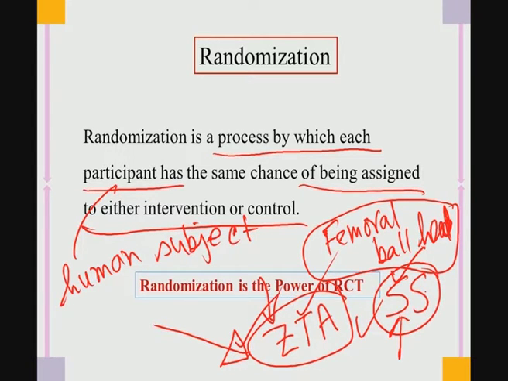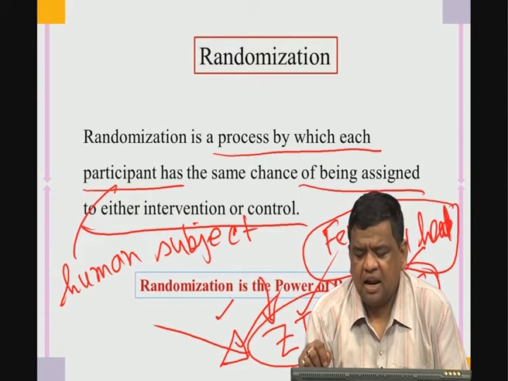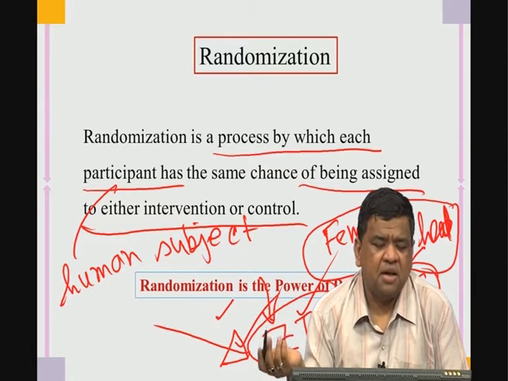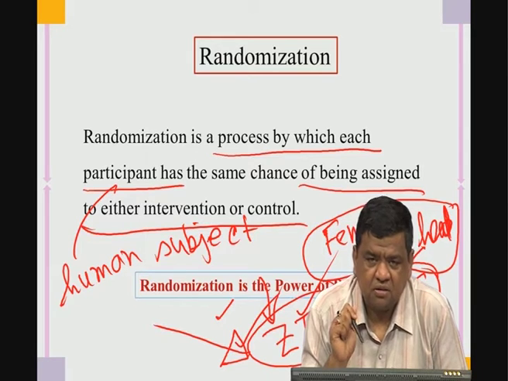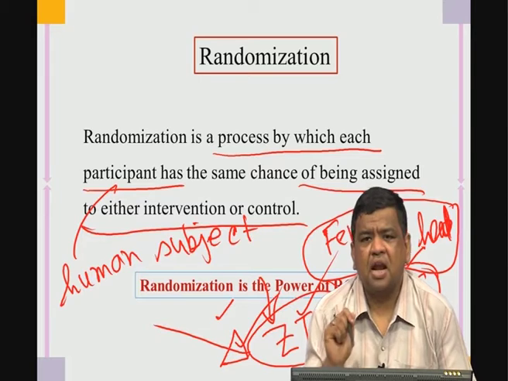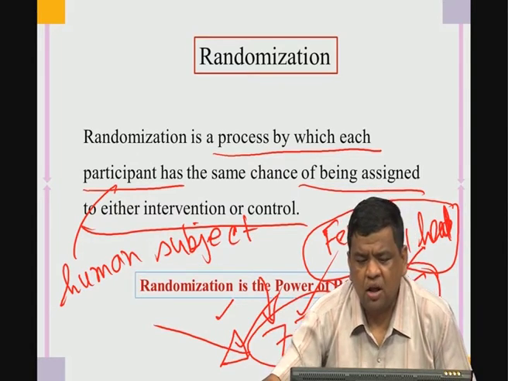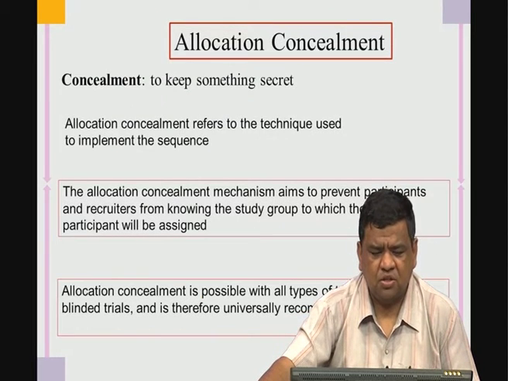Now doctors or researchers are conducting clinical trials to see whether zirconia toughened alumina can potentially replace the stainless steel based femoral head. So therefore, if head is ZTA, tail can be stainless steel. So the patient does not have any chance of choosing whether they will get the zirconia toughened alumina femoral head or the stainless steel or metallic femoral head. So therefore, biases can be removed clearly by this randomization process.